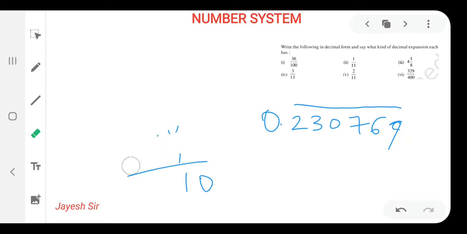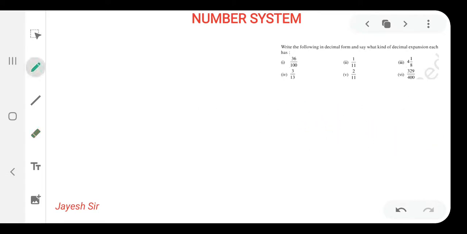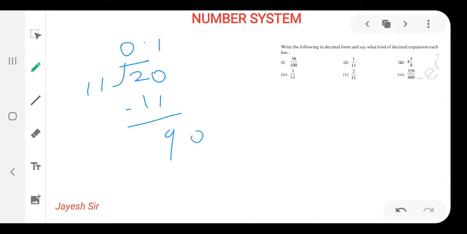So let us begin with the fifth sum for the day, that is 2 by 11. So 2 by 11, 2 will keep inside, and 11 again 0 point, again we'll insert the 0. 11 1s are 11, 9 we are left with. What we'll do, friends, afterwards we'll insert the 0. 11 8s are 88, we are left with 2.